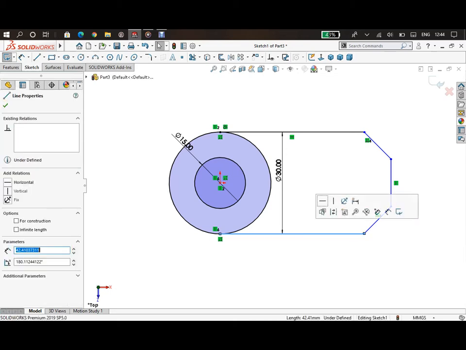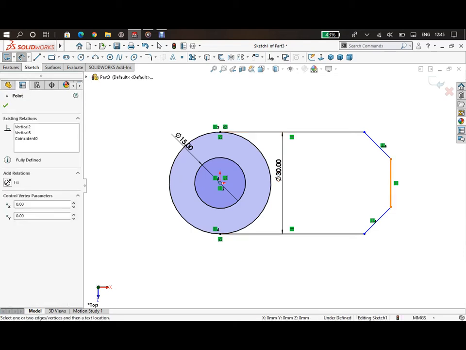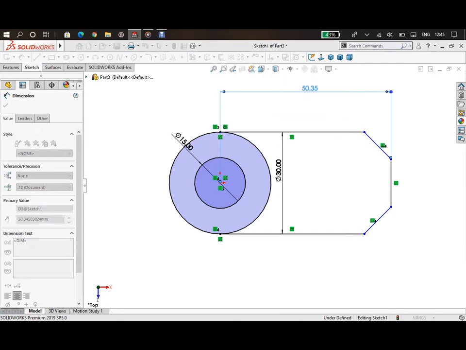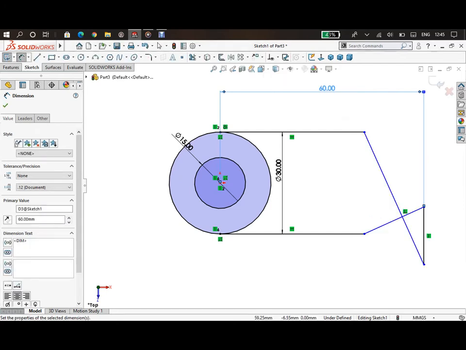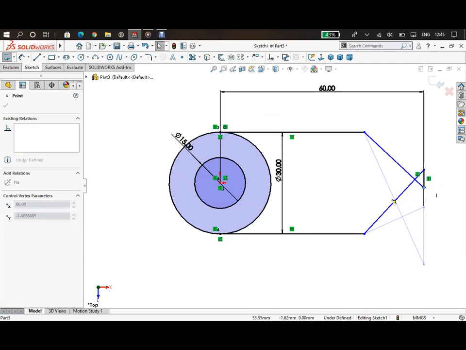Okay, and now we will select this line, and we will apply this geometrical constraint, that is make horizontal. Okay, and after that we will select dimensioning, and we will provide the distance between origin and this line, that is 60 mm. Click OK.